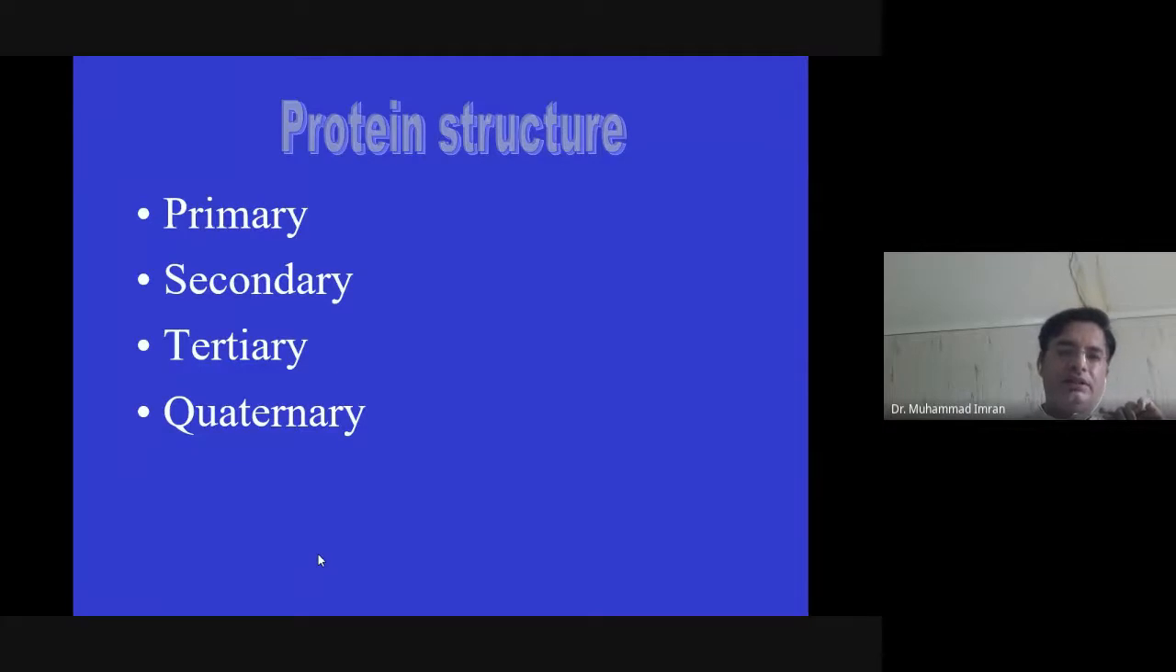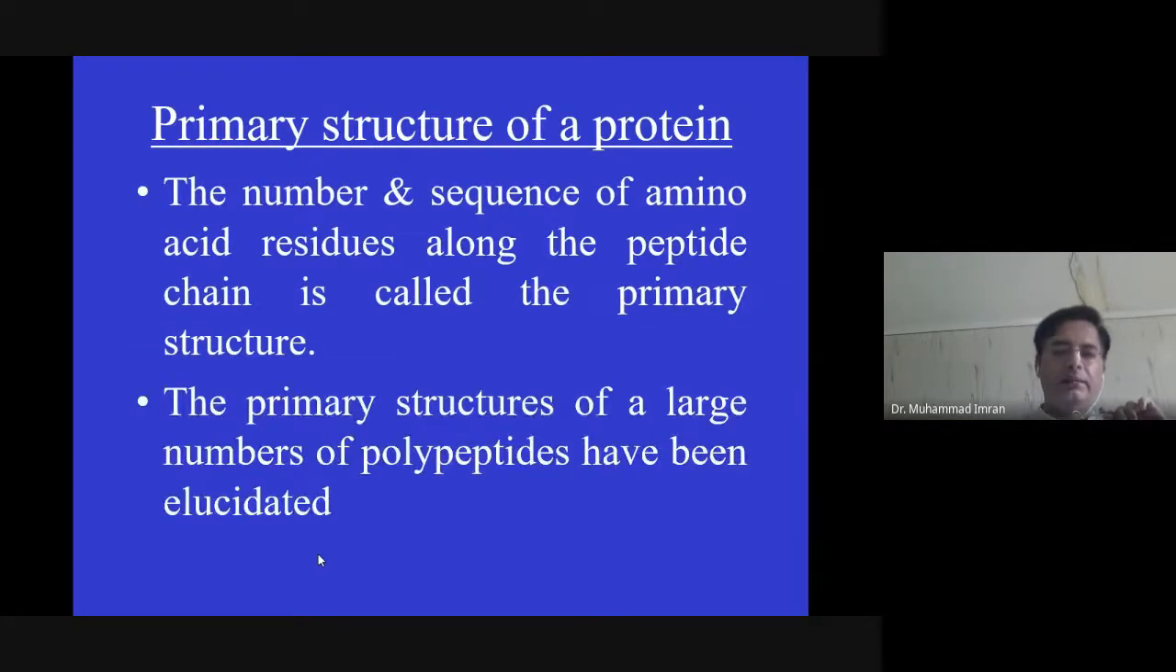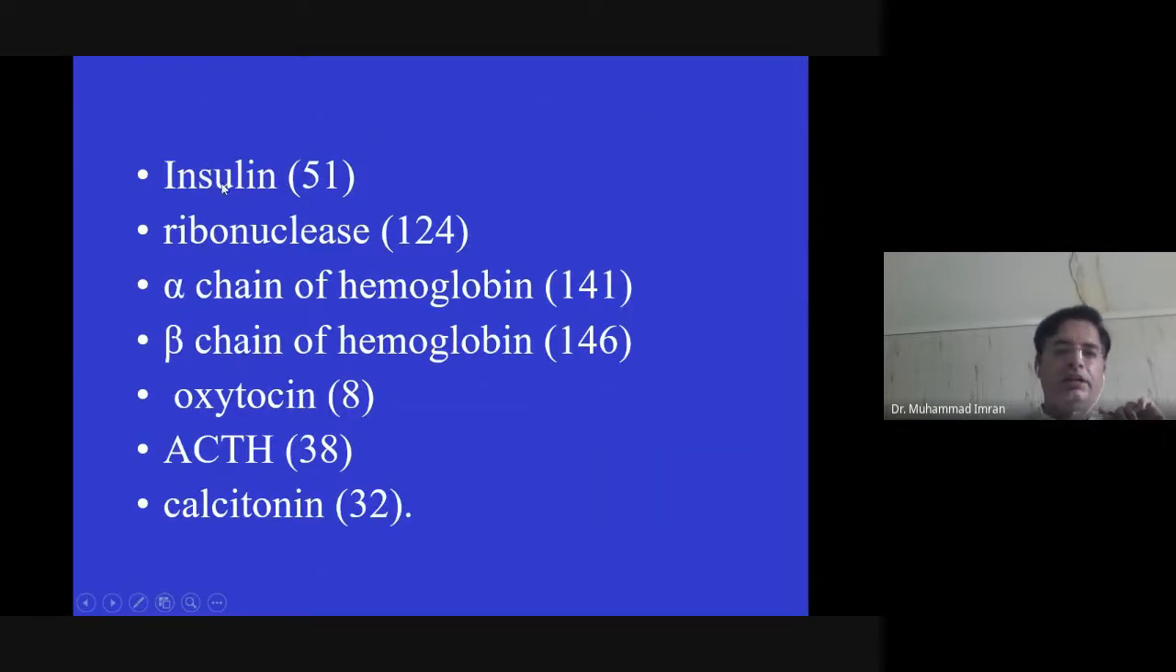Then the protein classification on the basis of structure: primary, secondary, tertiary, and quaternary structure. The primary structure contains the number and sequence of amino acids along the polypeptide chain. The primary structure of a large number of polypeptides has been demonstrated. Insulin contains 51 amino acids. Ribonuclease contains 120 amino acids. In hemoglobin, the alpha chain contains 141 amino acids and the beta chain contains 146 amino acids. Oxytocin contains 8 amino acids, and calcitonin contains 32 amino acids.